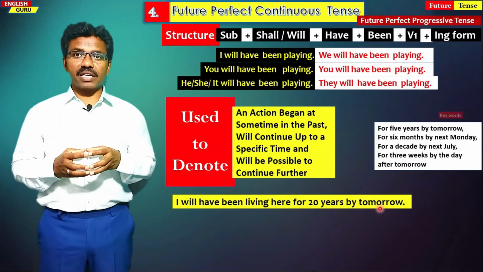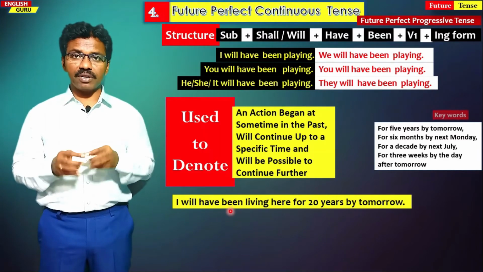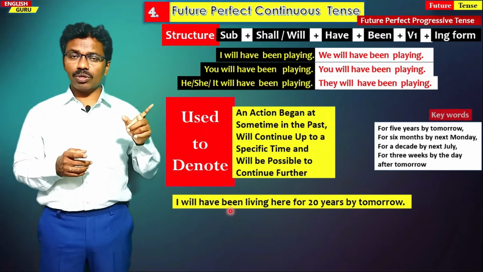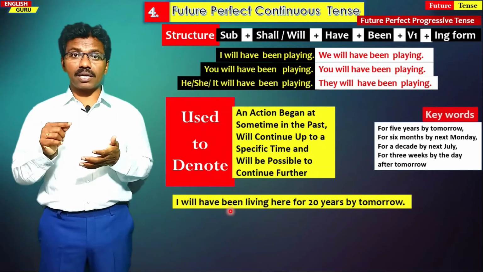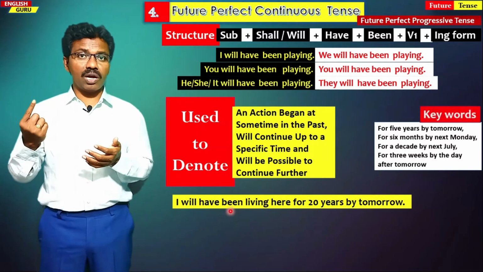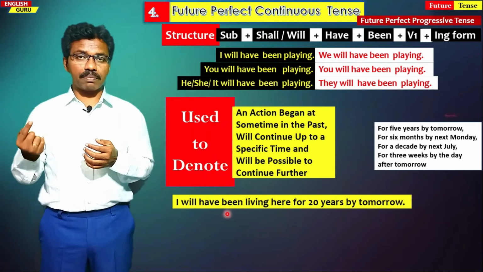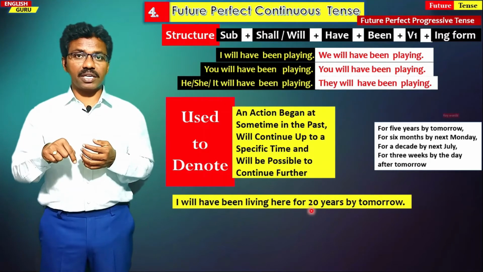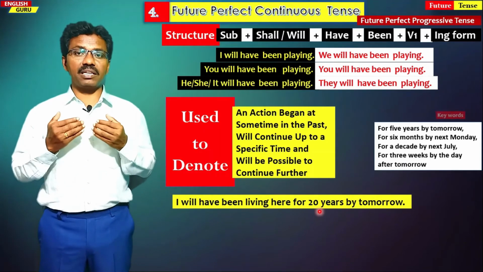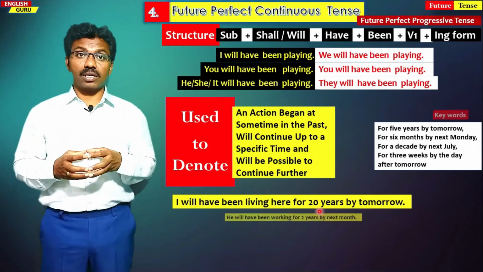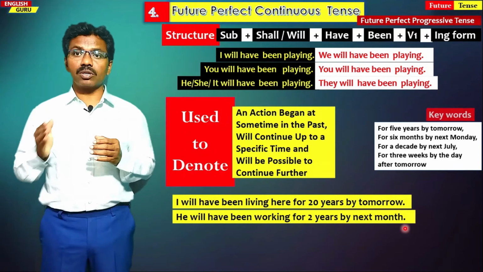I will have been living here for 20 years by tomorrow. So I have started this activity of living here 20 years ago, and today also living, and by tomorrow I will have completed. I didn't complete today, but tomorrow I will have completed. So that is how, not today, tomorrow I will have completed 20 years living here. So when this situation is there, we have to say I will have been living here for 20 years by tomorrow. In a similar manner, we will have been running school for 100 years by 2023.